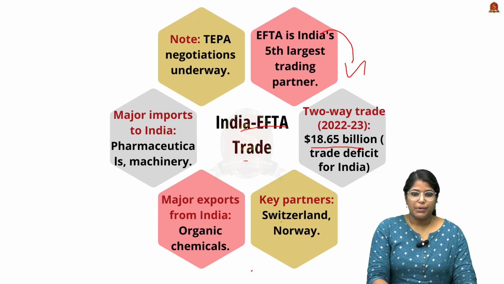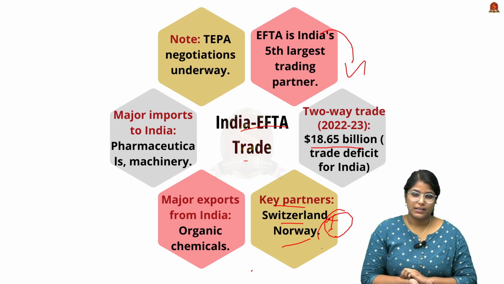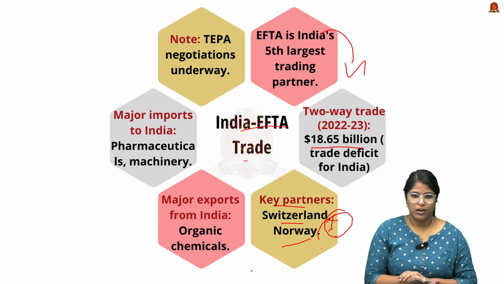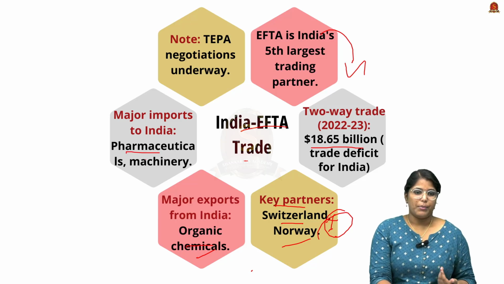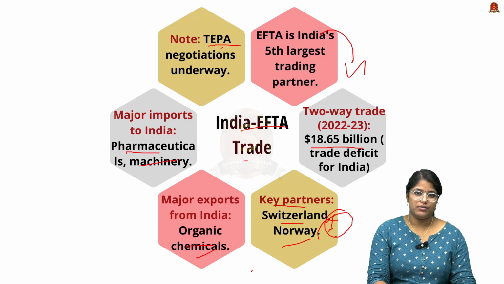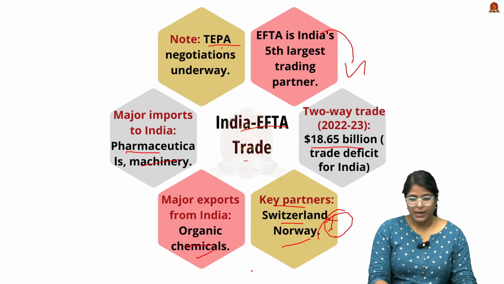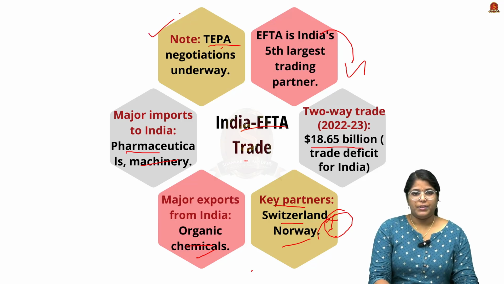Now, the key partners among the four are Switzerland and Norway, and that is why the increase in tax rate in Switzerland is going to impact us largely. We export a lot of organic chemicals, and the major imports to India are pharmaceuticals and machinery. EFTA is also negotiating TEPA, that is the Trade and Economic Partnership Agreement, with India. So remember this fact as well.